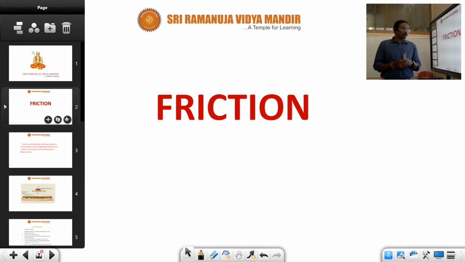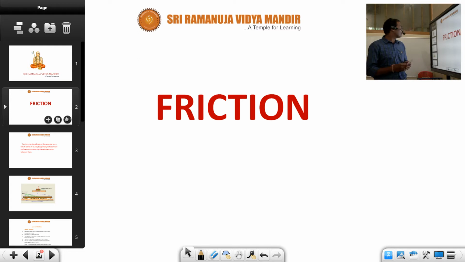Disadvantages also exist. Because of friction, the mechanical energy of a machine is converted into heat energy, wear and tear of tires and tools of the machine occurs, and there is a loss of energy. To reduce friction, there are different methods. For JEE and NEET purposes, it is not that essential. For the board, it is okay.